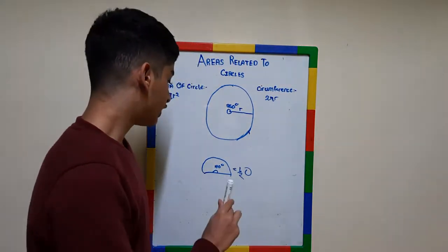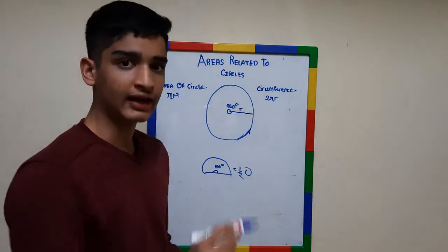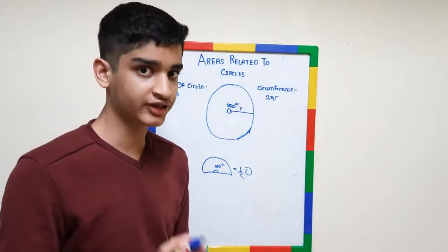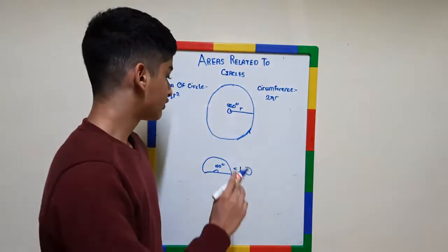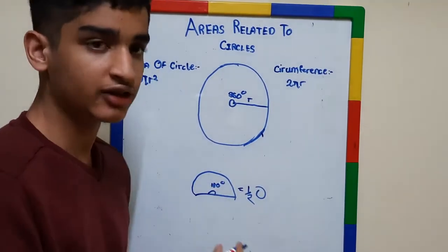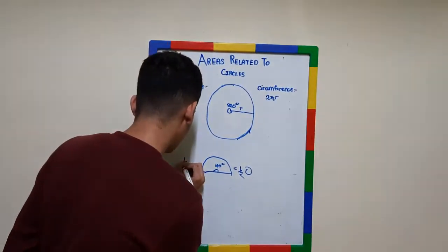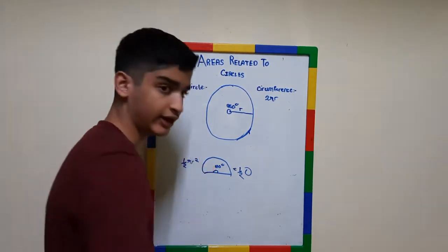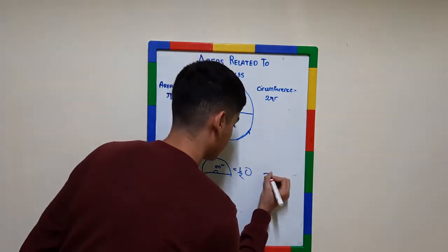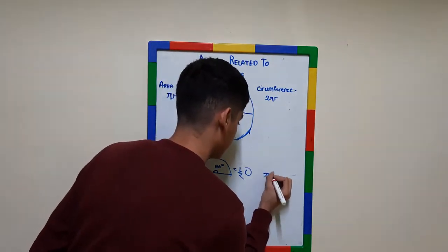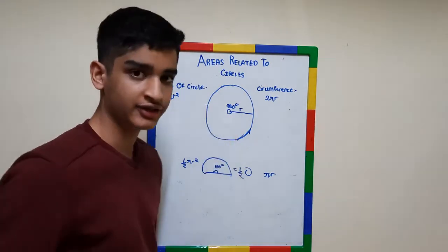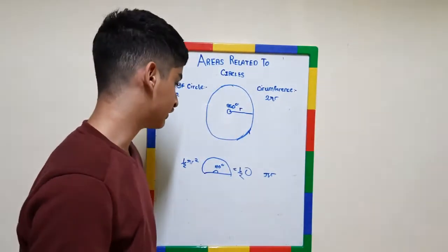As I have told you, a semicircle can be considered as half a circle. So its area should be half pi r square, and its circumference half of 2 pi r, that is pi r, where r is the radius of the circle or the semicircle.